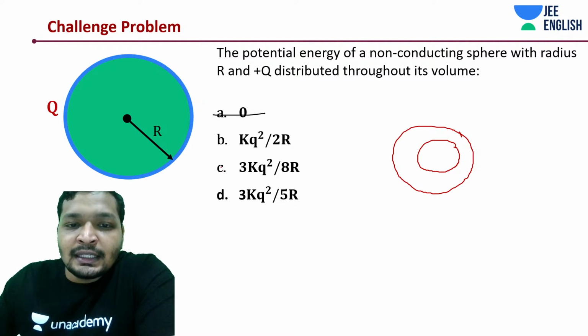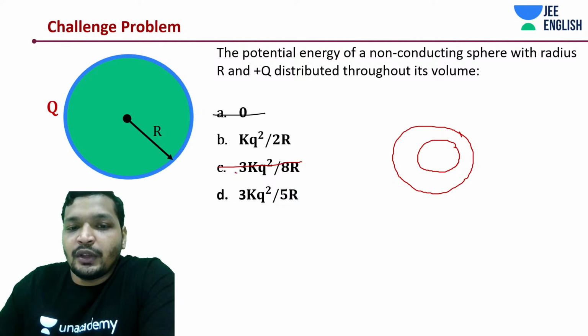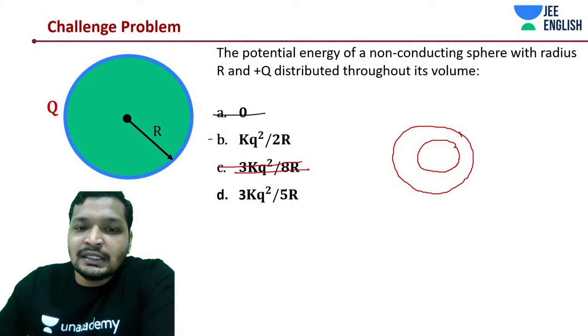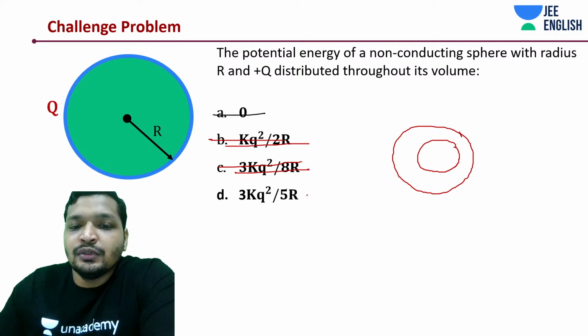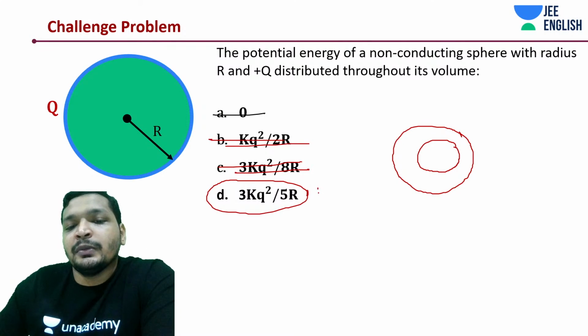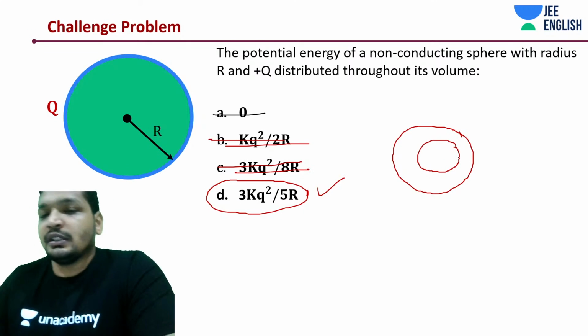So this says less work has been done. Of course, cancel out this thing. This says same work has been done. That's not true. D could have been the correct answer. Understood this point.